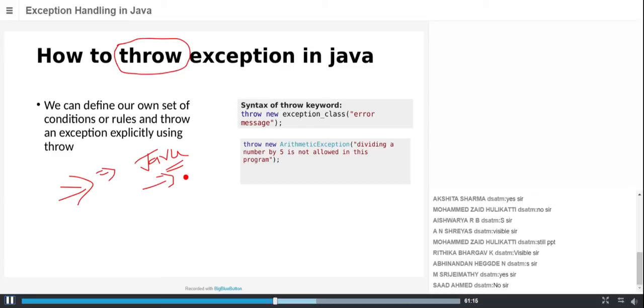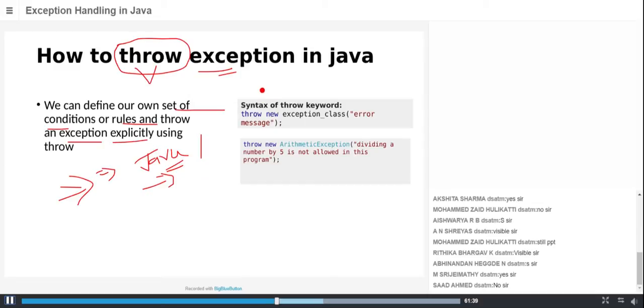So avoid those things, and we need to know how to handle that situation. Sometimes we violate the constraints and then also these types of exceptions may occur. Sometimes we can set our own conditions or rules, and if we want to throw that explicitly, then we use this.